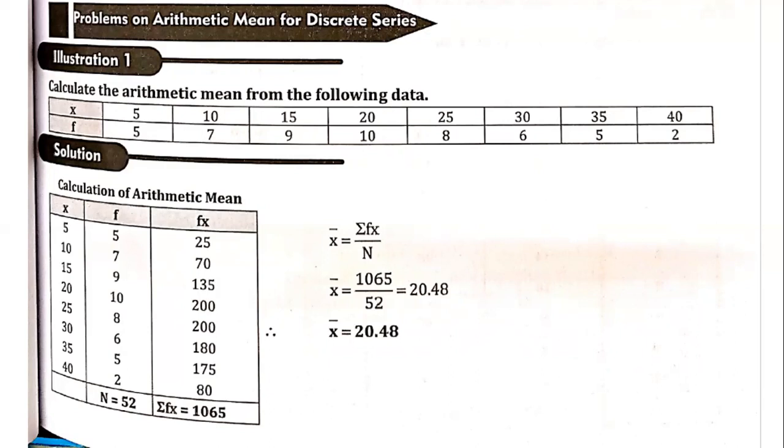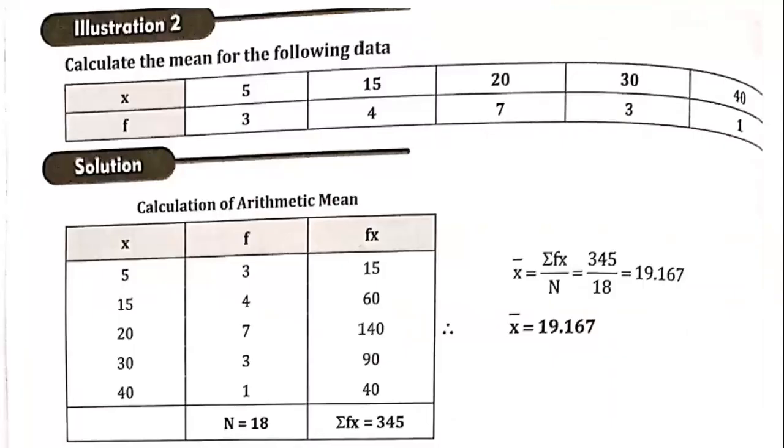So we have x and frequency. Based on that, we have fx. So we are going to calculate x bar is equal to sigma fx divided by n. So x bar is equal to 1065 divided by 52. The average will be 20.48. So this is the arithmetic mean for the discrete series.